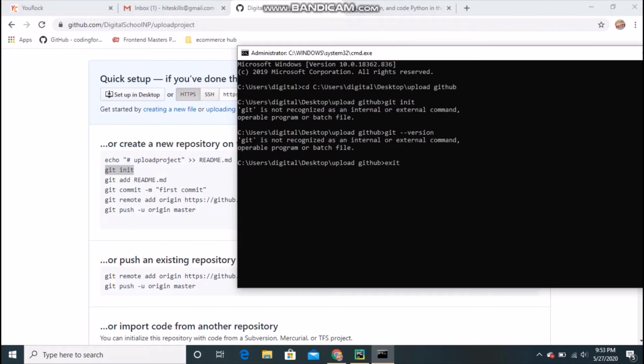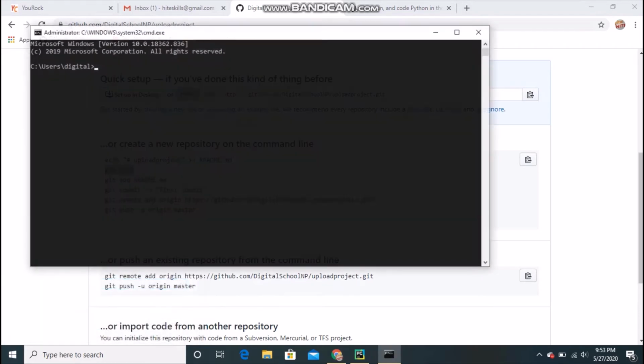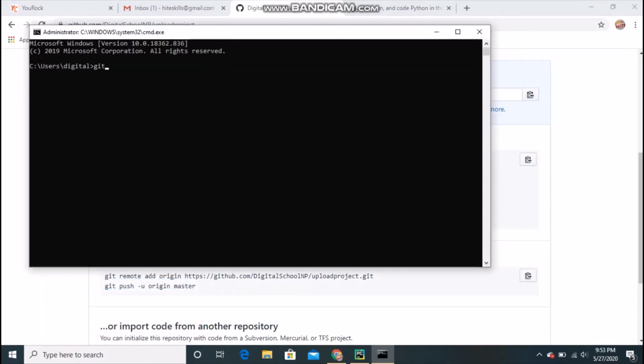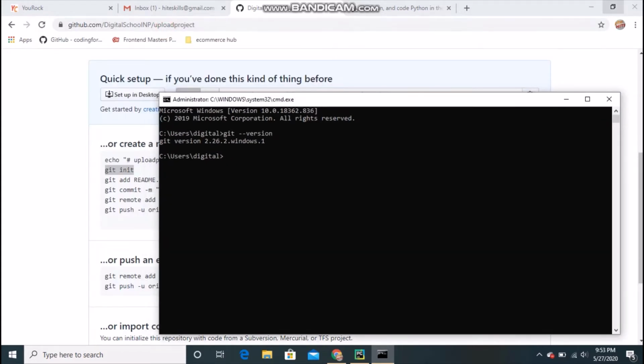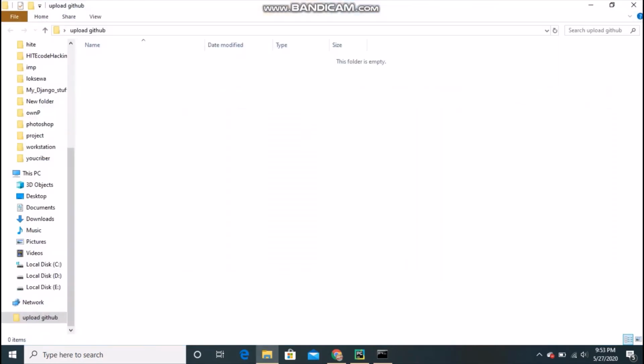Let's do exit one more time. I will run cmd again, and if I do git --version, you can see that git has downloaded successfully, right? So again I will do the same thing that we have done before. I will go to this directory.